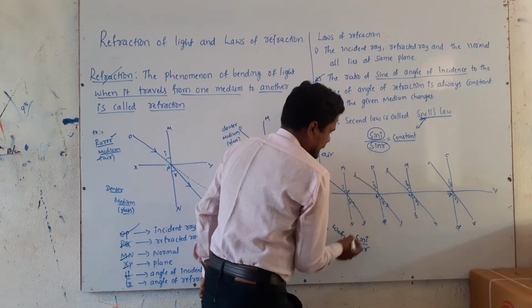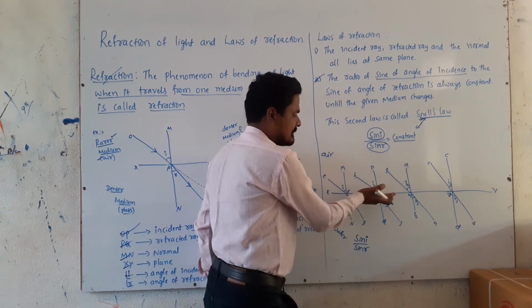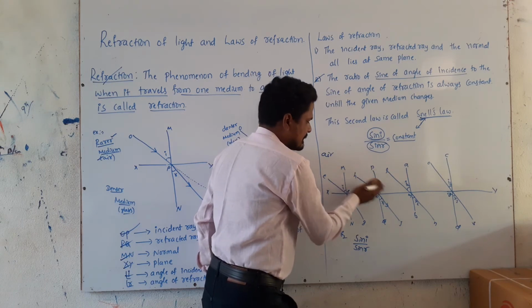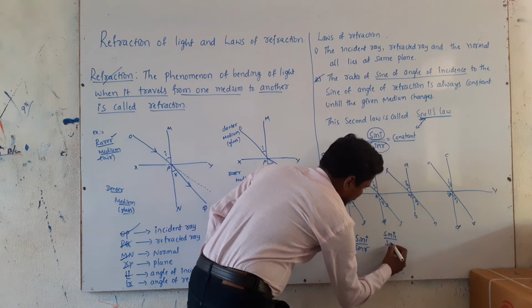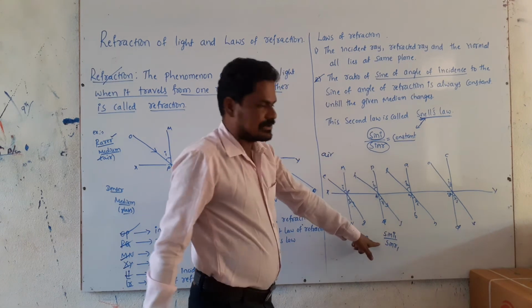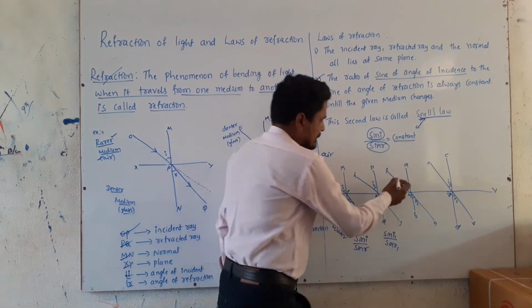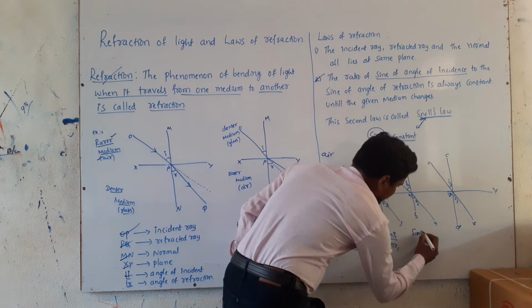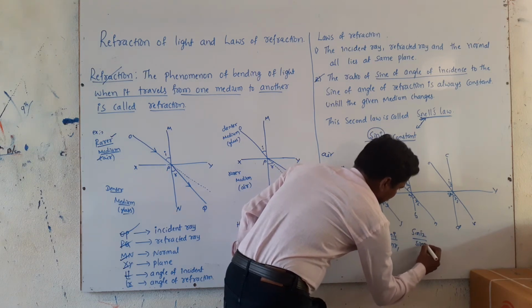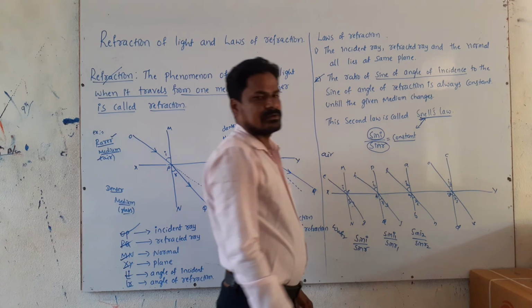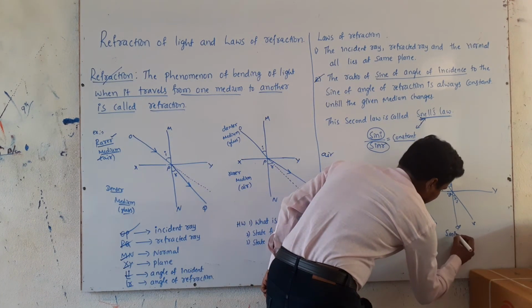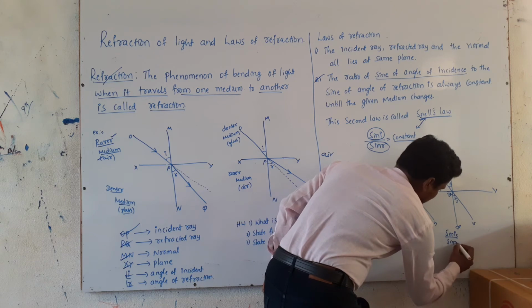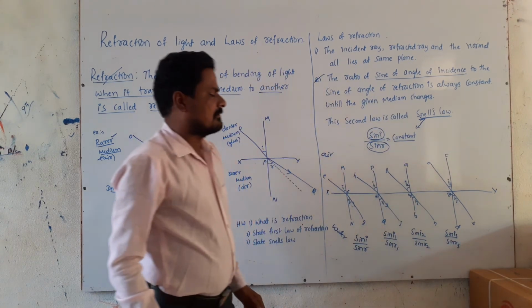In the second case, we don't change the media. Here sin I1 divided by sin R1 also gives one value, sin I2 divided by sin R2 also gives one value, and sin I3 divided by sin R3 also gives one value.